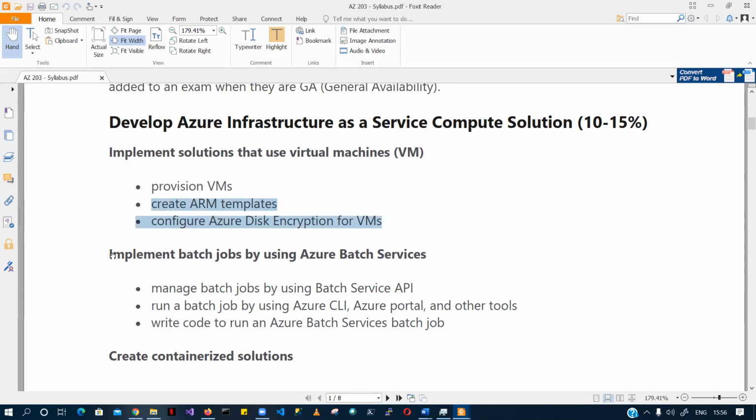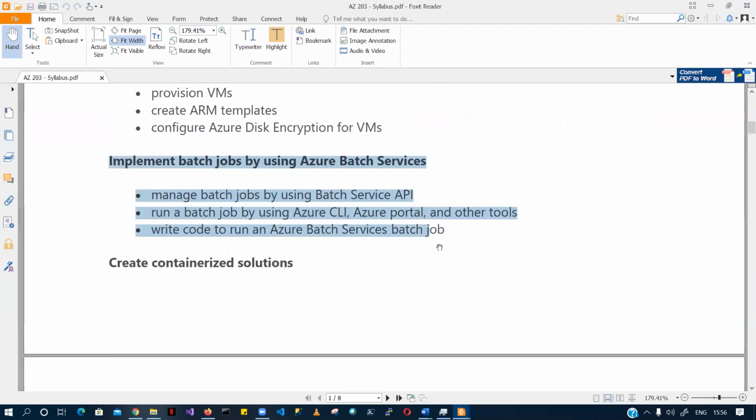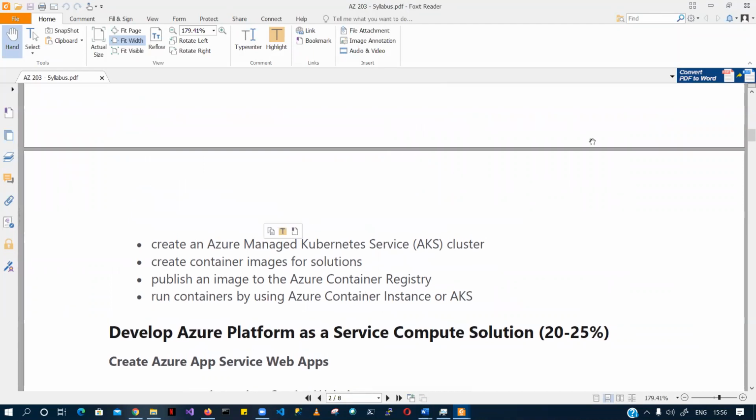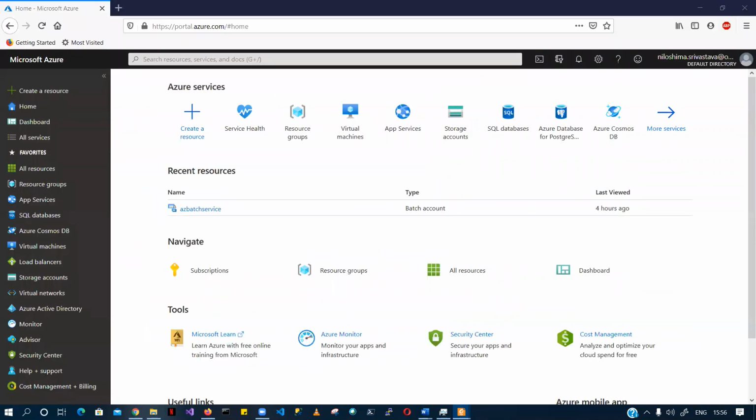For now, we'll be talking about this portion of the syllabus, and then we'll quickly move to here. Right. Let me know if you have any concerns, because I would want everyone to be on the same page. If I start explaining how to create an ARM template and how you can provision a resource from that, it won't help you.